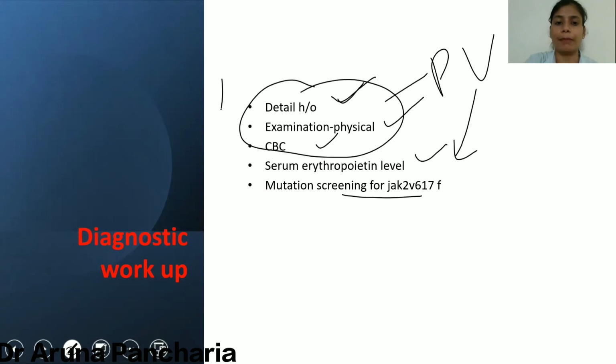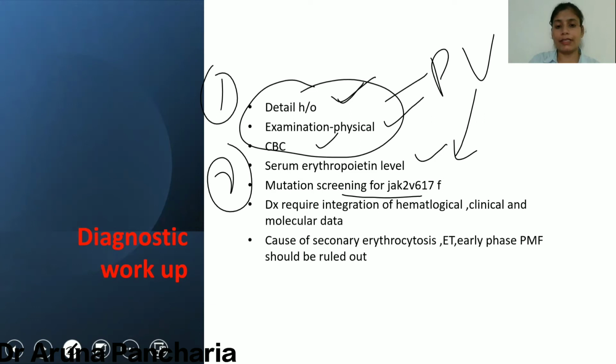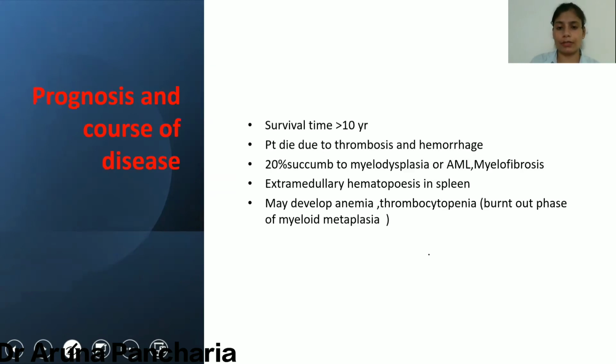This is primary and this is secondary. Now, the third thing is that diagnosis requires the integration of hematological, clinical, and molecular data. And we have to rule out the secondary causes of erythrocytosis, that is, there is no cause for secondary erythrocytosis.